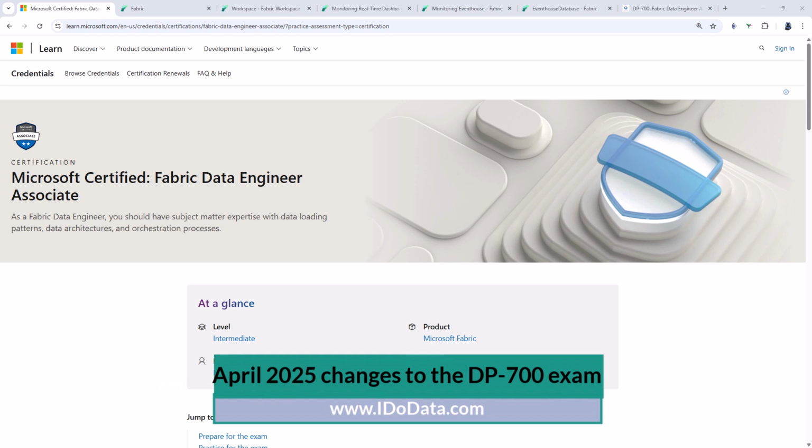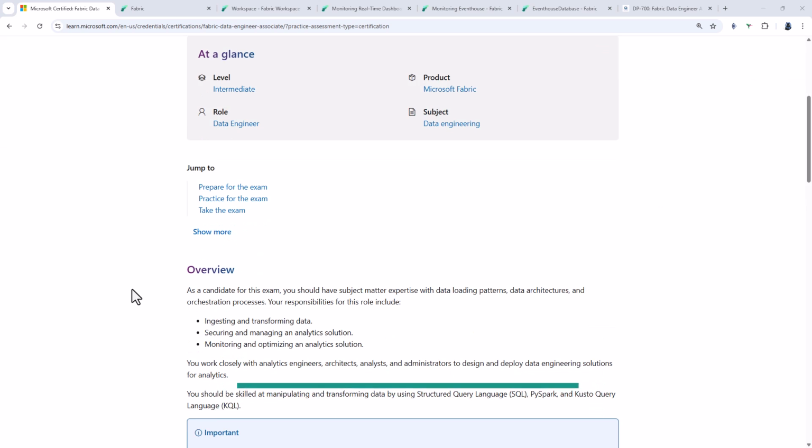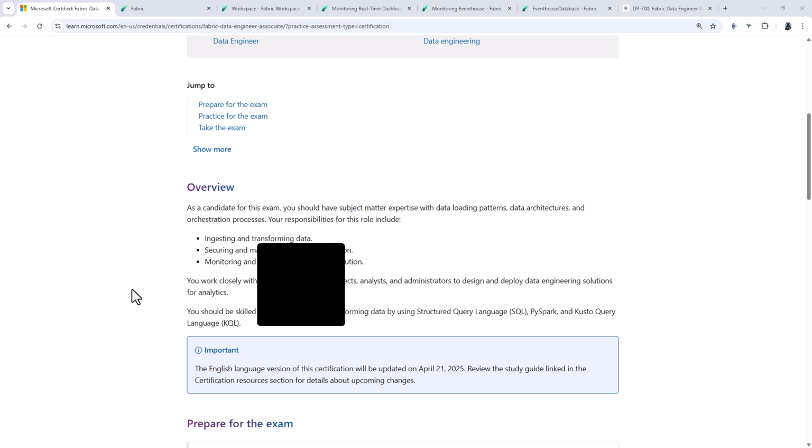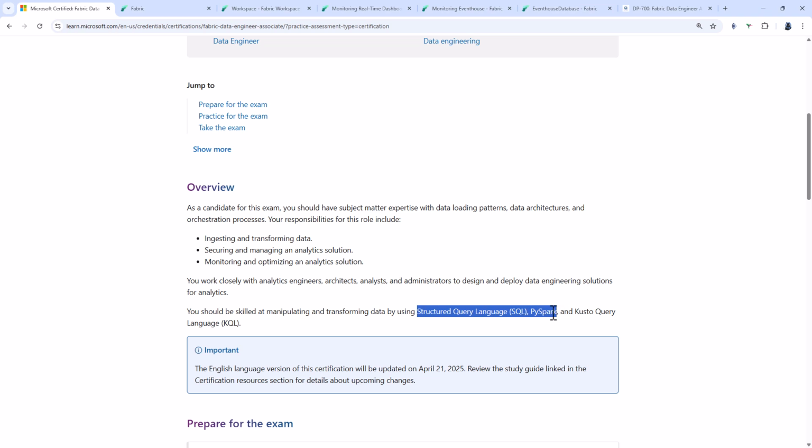Microsoft's DP-700 Fabric Data Engineer Associate exam is for you if you want to demonstrate your ability with Microsoft Fabric. You will be manipulating and transforming data using SQL, PySpark, and KQL. You will be ingesting and transforming data, securing and managing, and monitoring and optimizing an analytic solution.